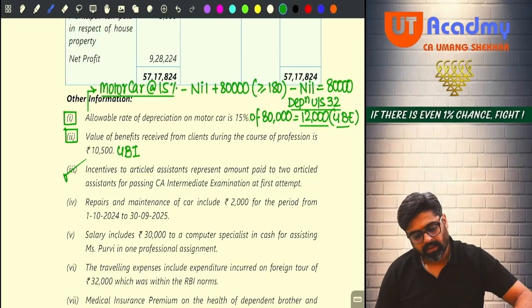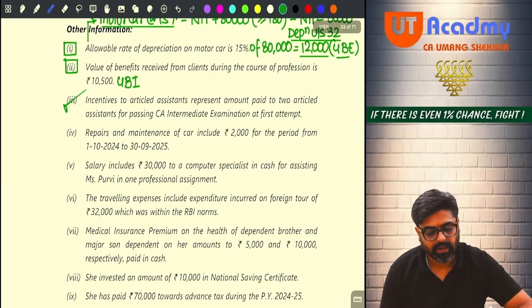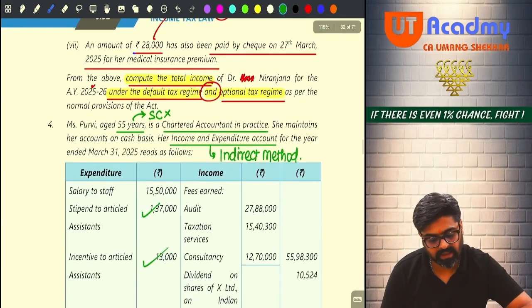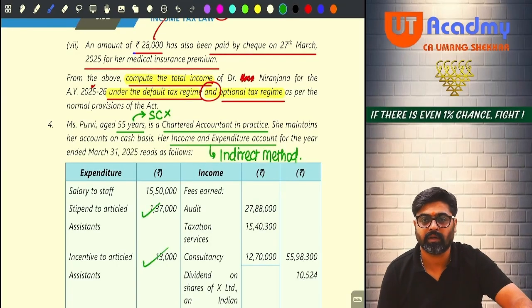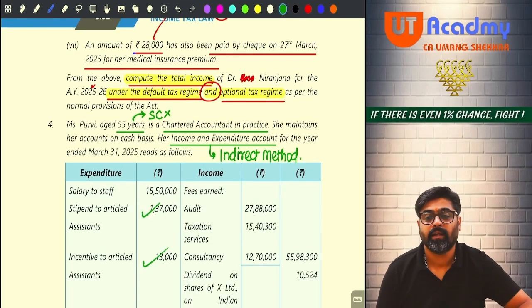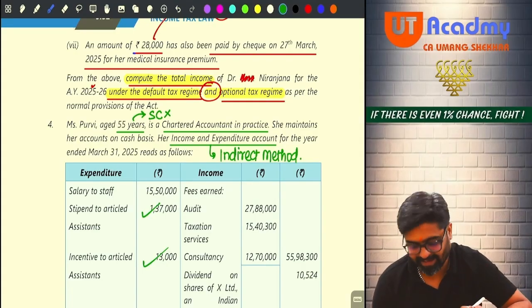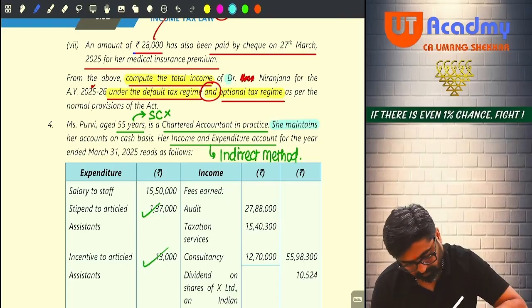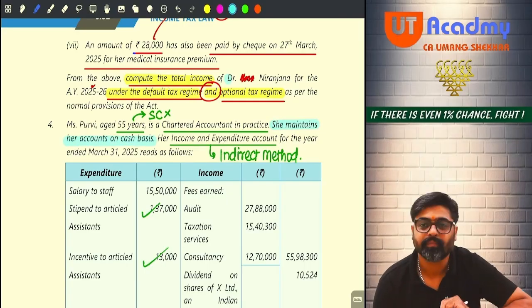Okay. Next one. Repairs and maintenance of the car include 2000 for the period from 1st October 2024 to 30th September 25. Now wait. Can you see the first line of the question? I have deliberately not read that line. Now I am going to read. They are saying she maintains her accounts on what basis?